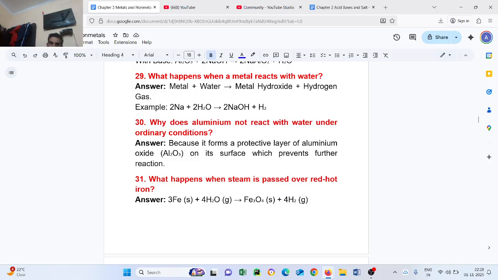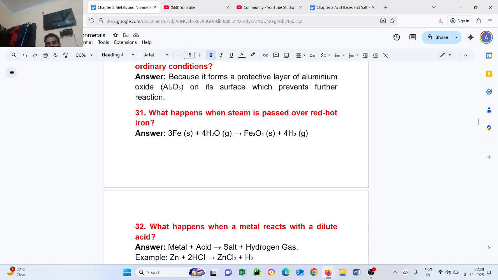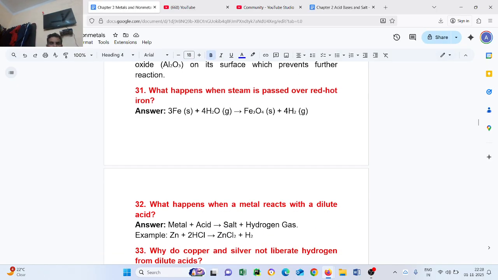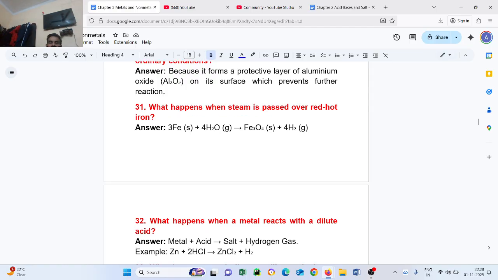Question number 13. What happens when steam is passed over red hot iron? 3Fe plus 4H2O gives Fe3O4 plus 4H2 gas.